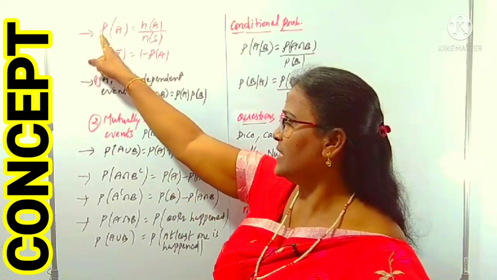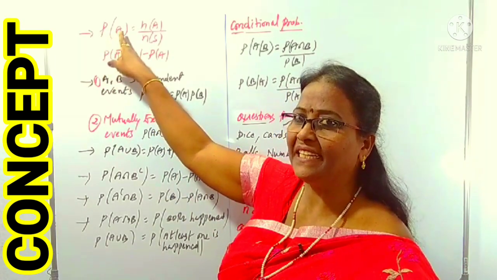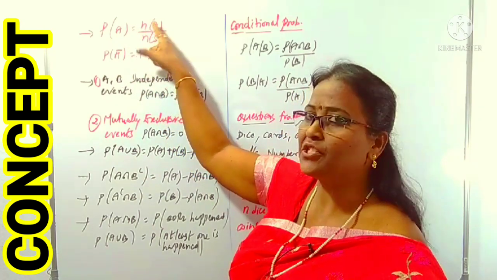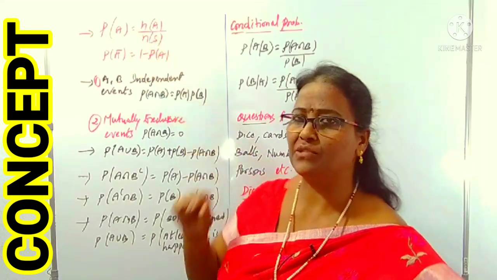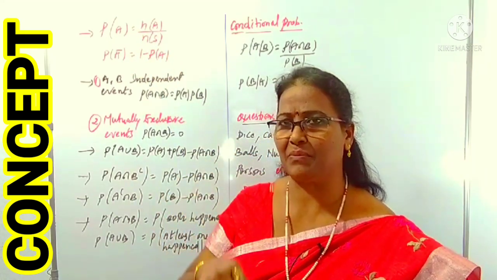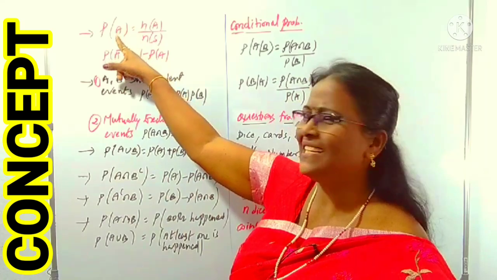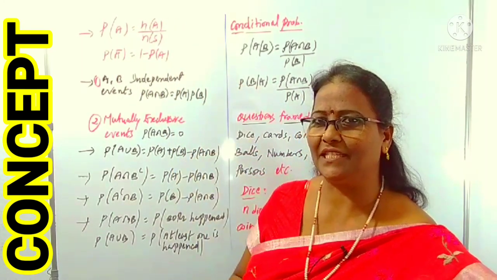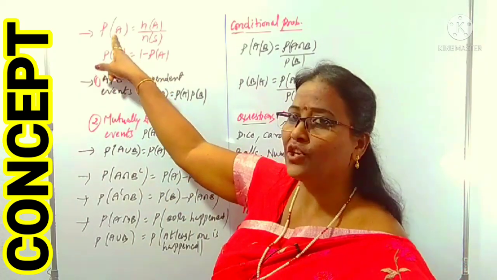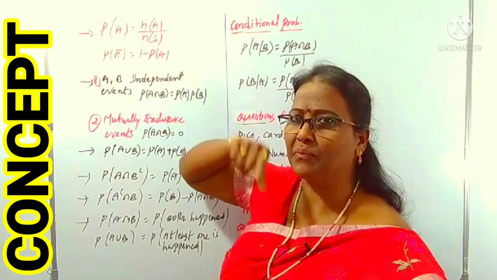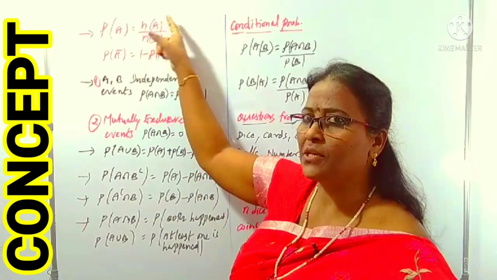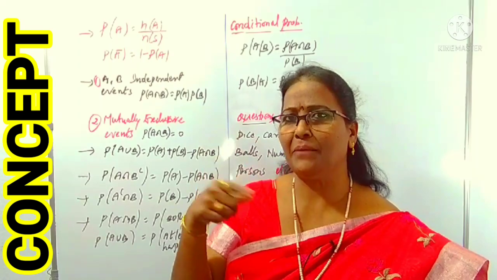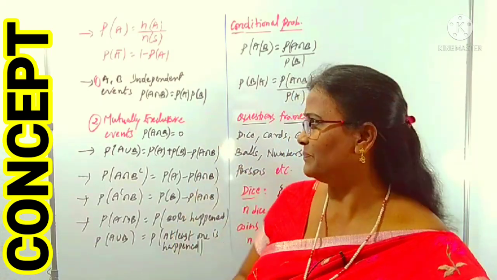First, probability. Suppose P of A means the probability of getting a chance of A, which is the supported events of A, N of A, divided by N of S, the total number of events in that experiment. We can use any letter in place of A. We can use E, M, P, G, whatever letters. Here A is called an event, meaning an output in that experiment. N of A means the supported events in A, and N of S means the total number of events in that experiment.